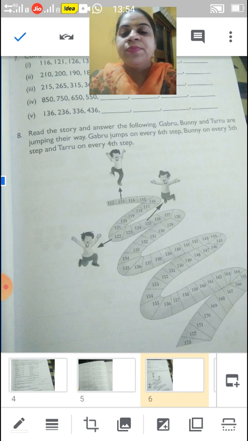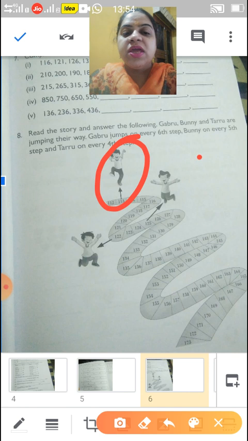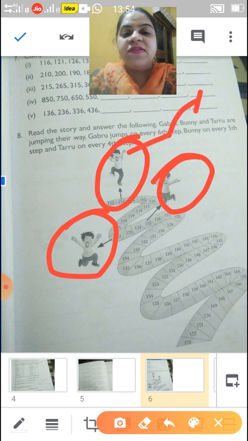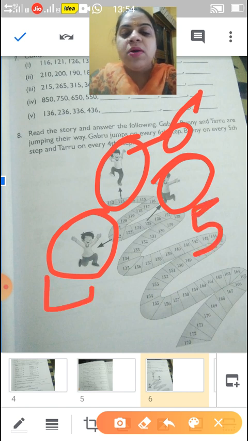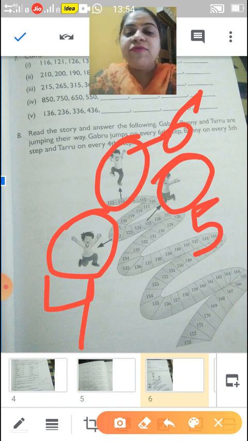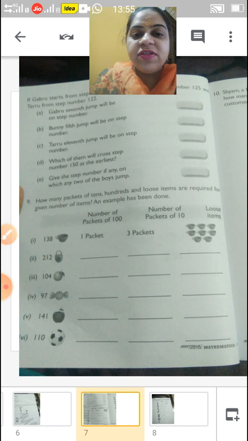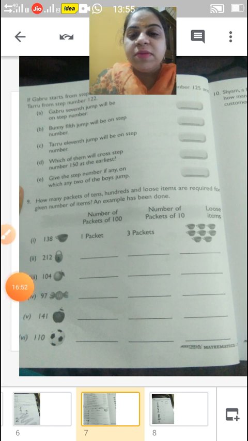So children, here he is Gabru, he is Bunny and he is Taru. He is jumping on every 6th step. Okay, and he is jumping on every 5th step and Taru is jumping on every 4th step. So children, in this you have to add up their numbers according to their jumps. So in the first question, Gabru's 7th jump will be on step number. Now you can have a look here.